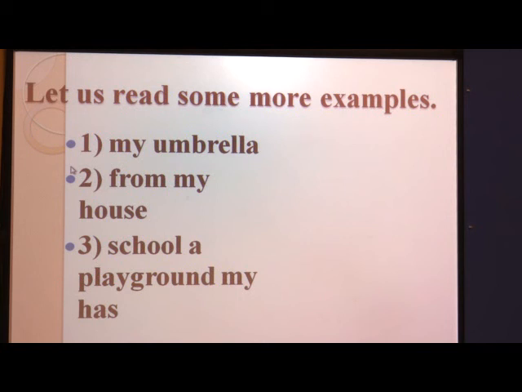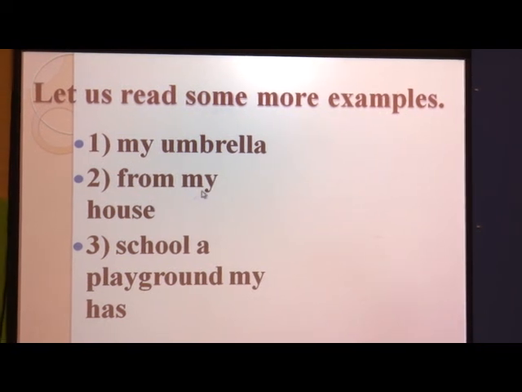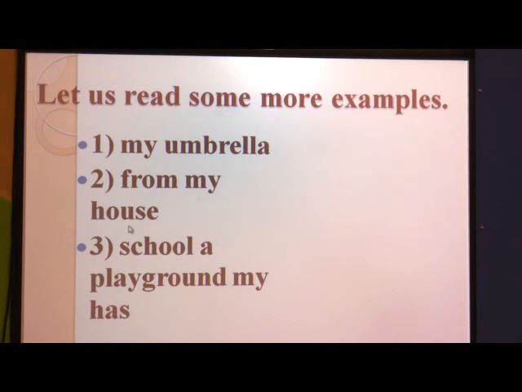First one, my umbrella. Second one, from my house. Third one, school a playground my has.